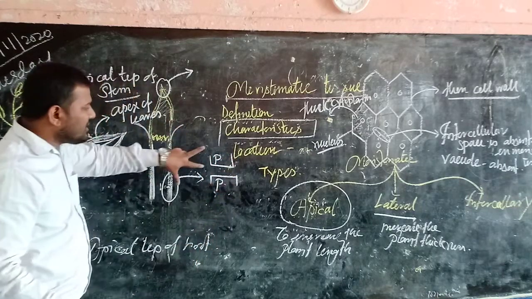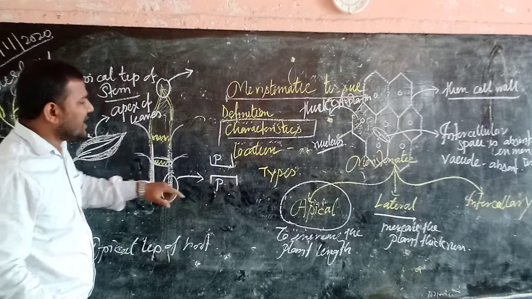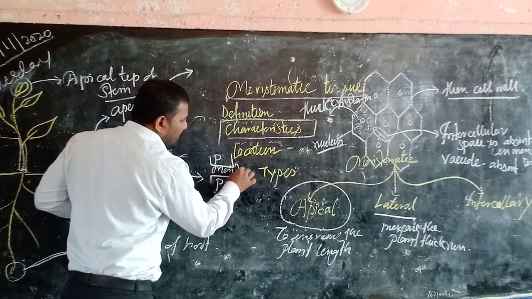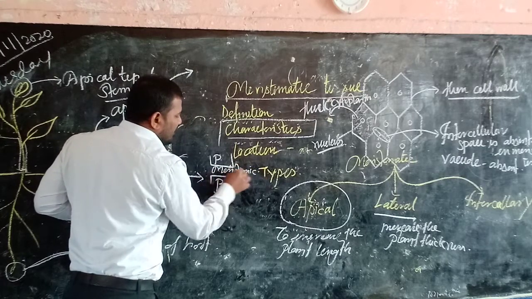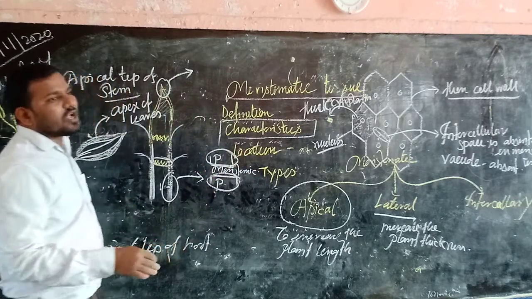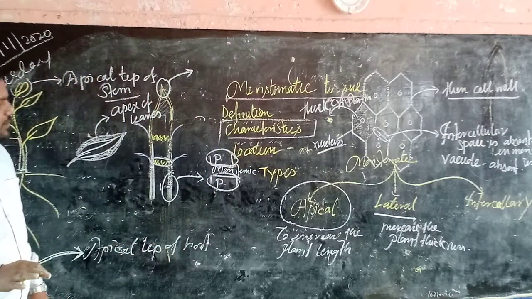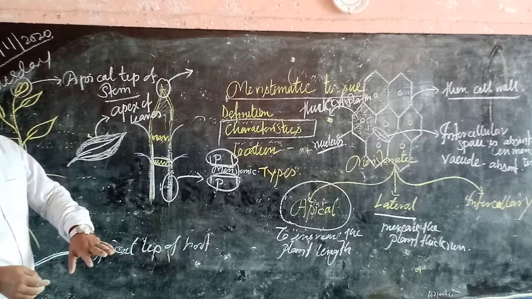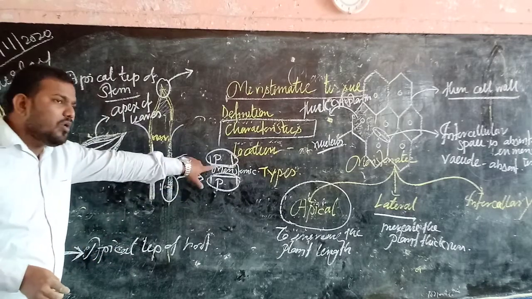Within the permanent tissue layers, the short-term meristematic tissue is present. It means this meristematic tissue is going to divide 2 to 5 times.